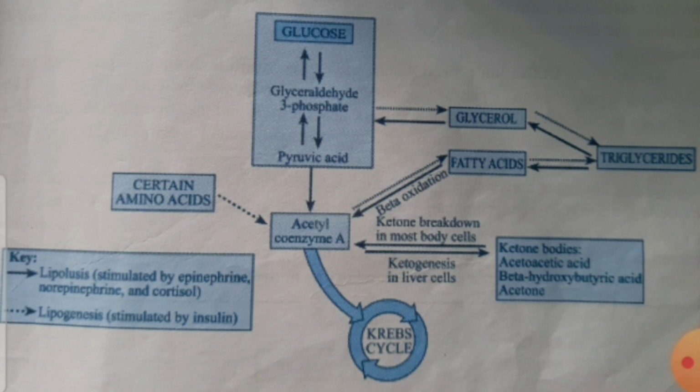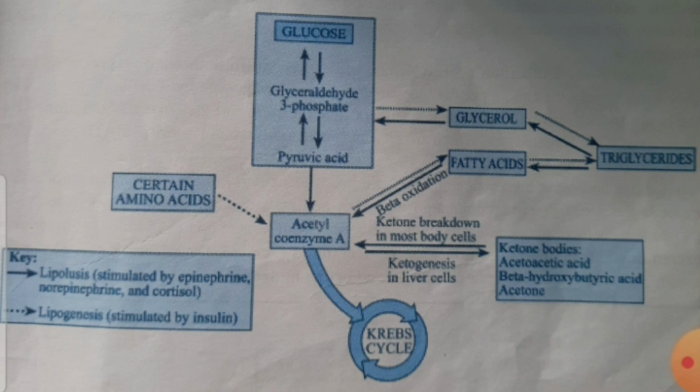Fatty acids are catabolized differently than glycerol and yield more ATP. The first stage in fatty acid catabolism is a series of reactions collectively called beta oxidation, which occurs in the matrix of mitochondria. Beta oxidation can be divided into phases, like the activation of the fatty acids. Here it is written also. First, this is the activation of the fatty acid.